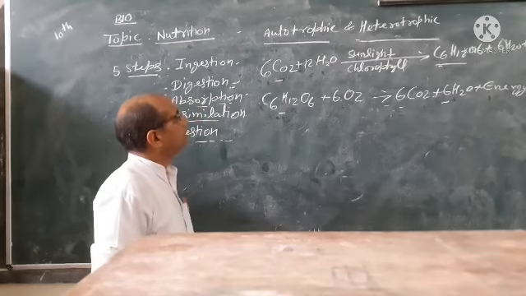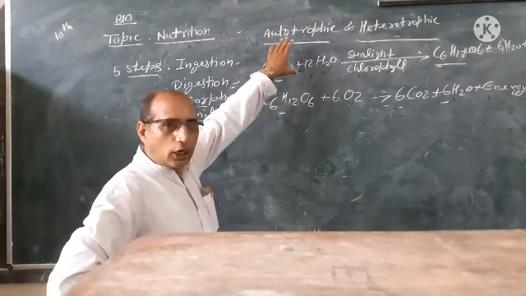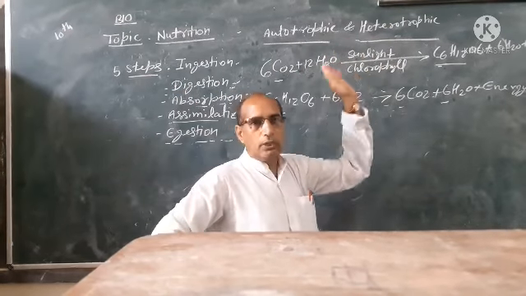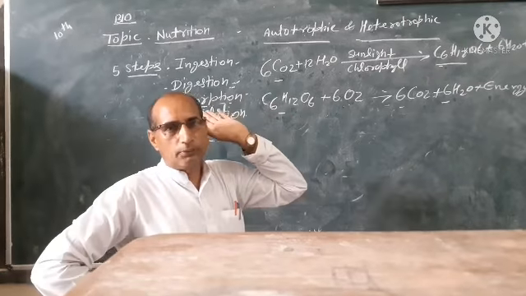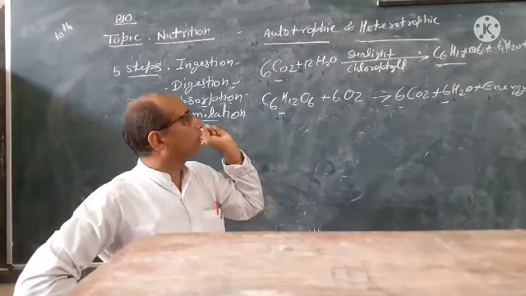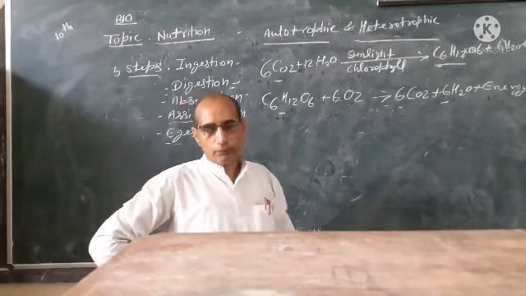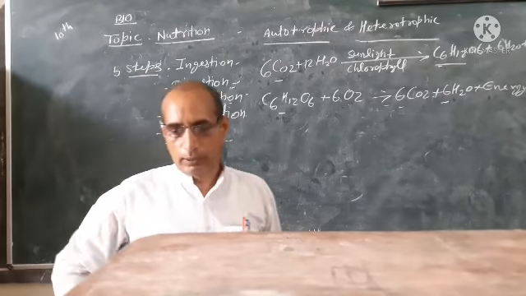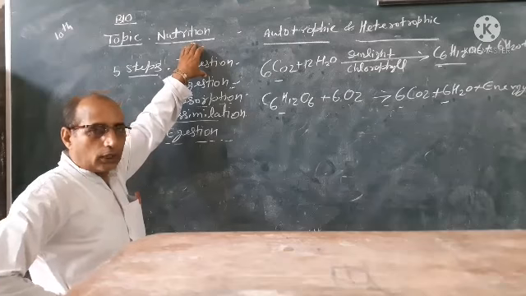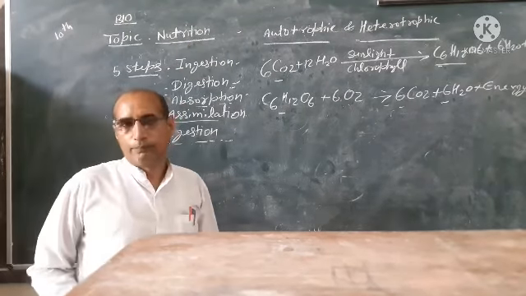So in this case we are saying here there are two types of organisms: autotrophic, which make their food themselves, and heterotrophic, those organisms which cannot synthesize their food themselves. They depend on plants or other animals, like carnivorous animals, known as heterotrophic animals. There are two types of organisms. In this video, we covered nutrition and types of nutrition. So today that's all from this chapter.